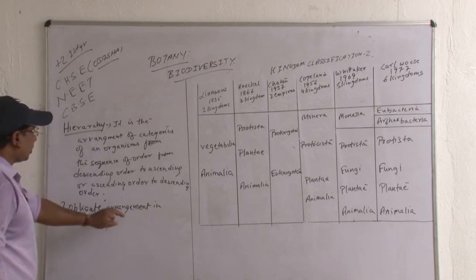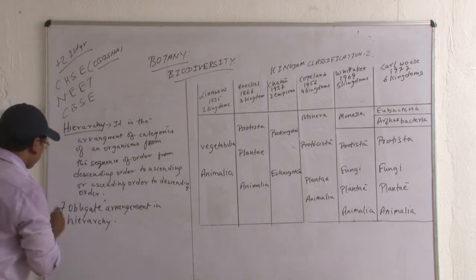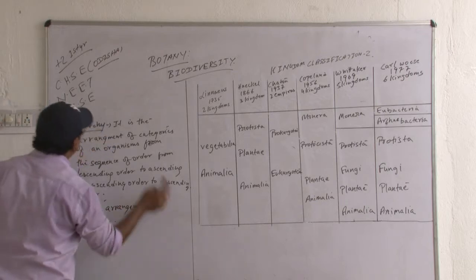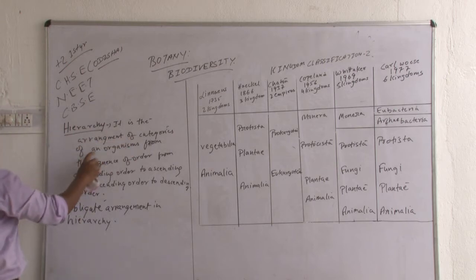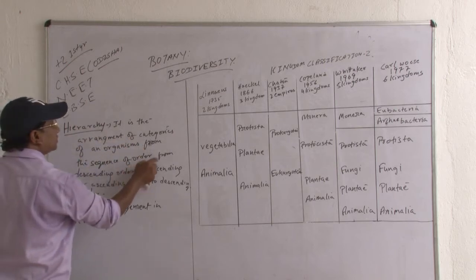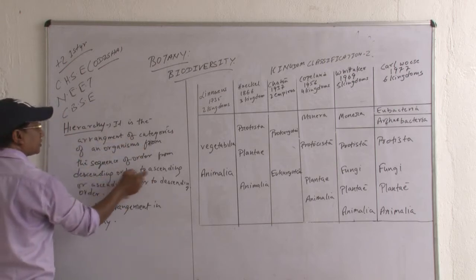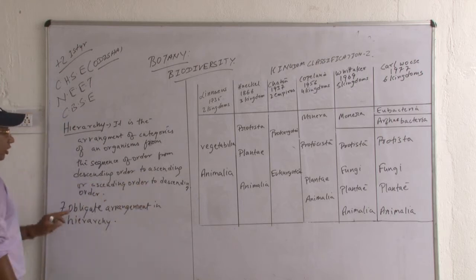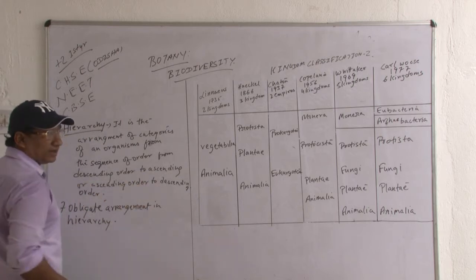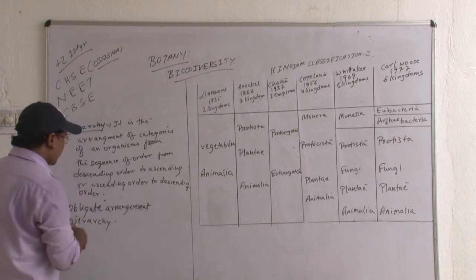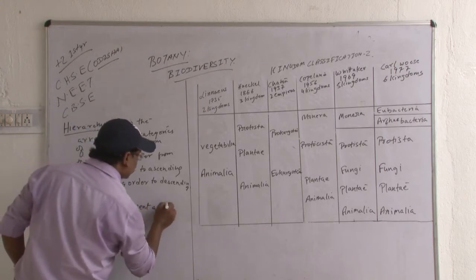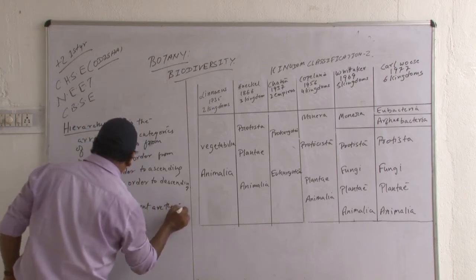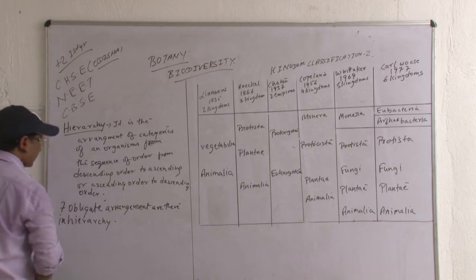The 7 obligate arrangements in hierarchy. First one, I will show you here. Hierarchy is the arrangement of categories of an organism from descending order to ascending order or ascending order to descending order.